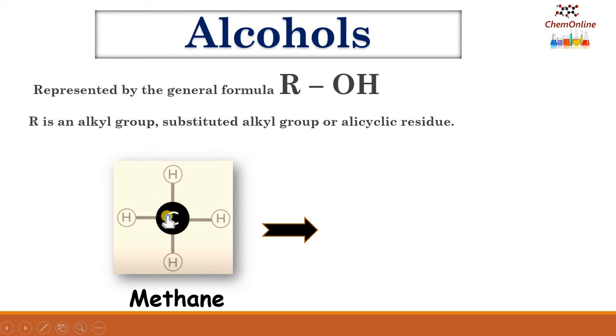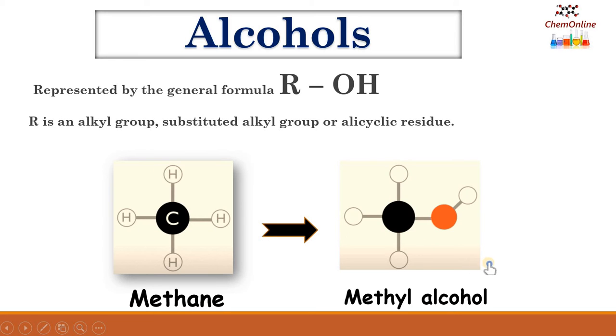For example, this is methane, CH4, a hydrocarbon. When one of the hydrogens of methane is replaced by an OH group, that becomes CH3OH. So this is methyl alcohol, or methanol.